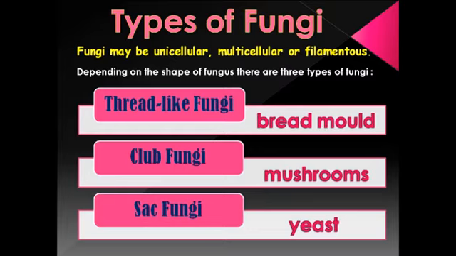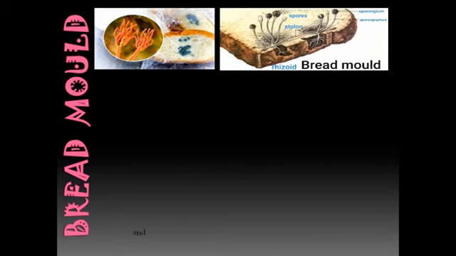You know, yeast is also used in making different kinds of wine, and bread and buns, to make them fluffy. Later on you'll come to know the uses of fungi also. Bread mold. So we are taking one example from this kingdom, that is bread mold. Looking at the diagram, you must have understood how it grows on the bread. That is why the name given to it is bread mold.